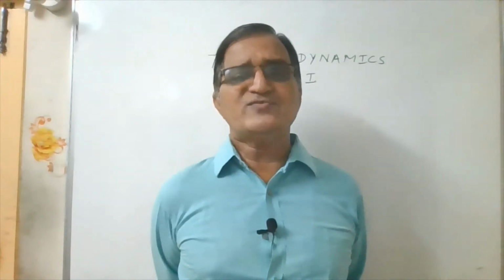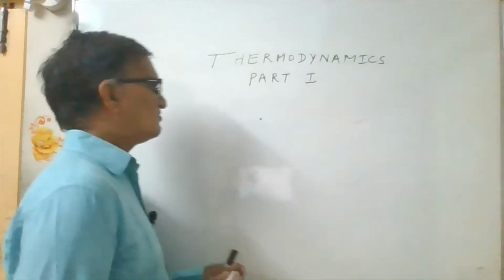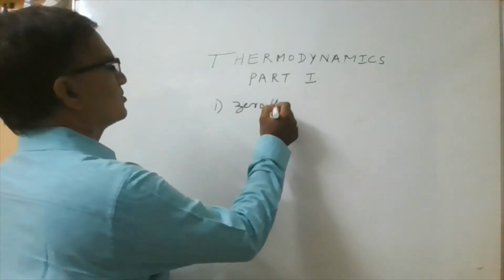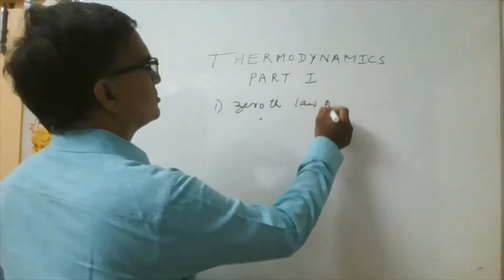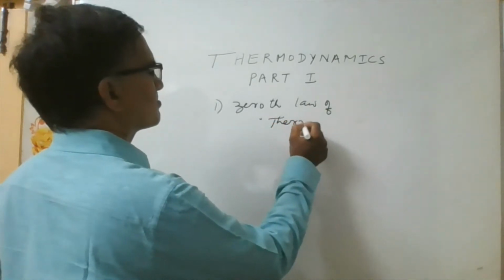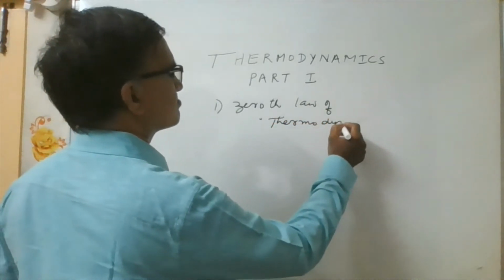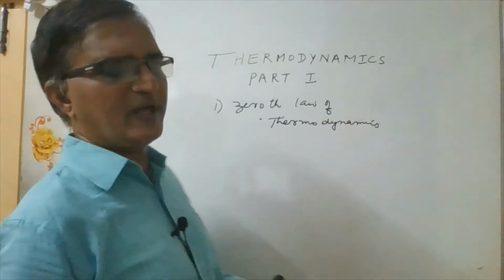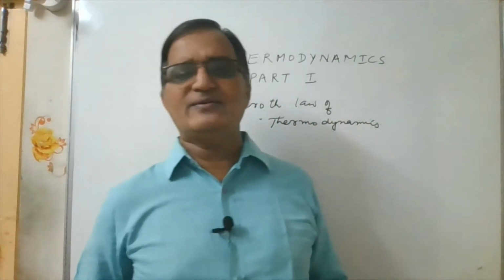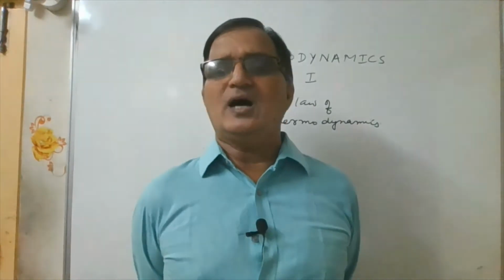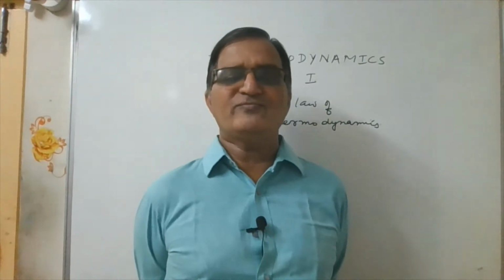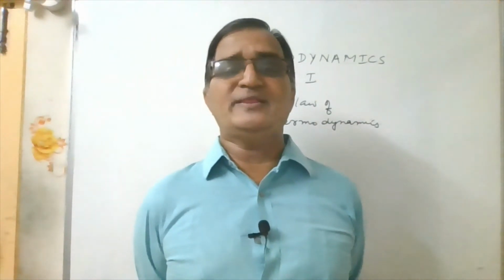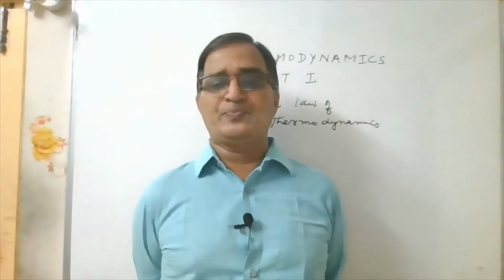Now, the first one is the zeroth law of thermodynamics. In this zeroth law of thermodynamics, it states that if two bodies are said to be in thermal equilibrium with a third body C, then all the three bodies are said to be in thermal equilibrium with each other.